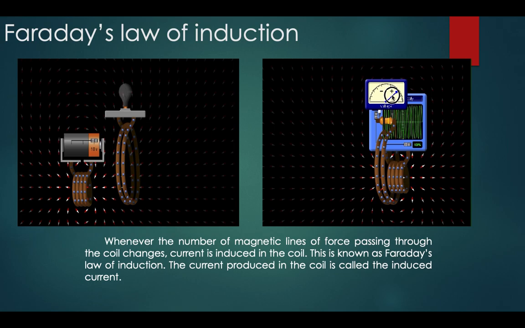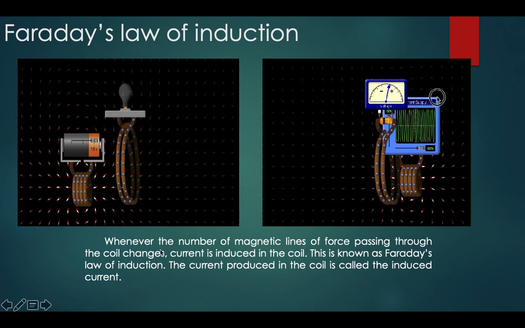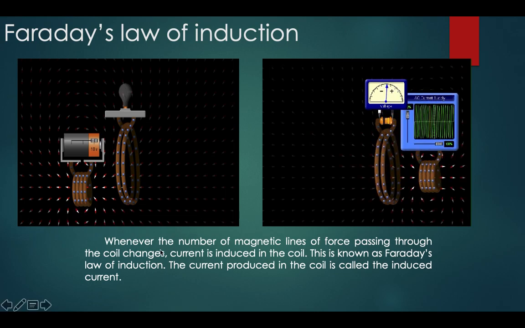So what does this mean? To explain this, from this experiment it is understood that whenever the number of magnetic lines of force passing through the coil changes, current is induced in the coil. This is known as the law of induction. The current produced in the coil is also called the induced current, as you can see over here.